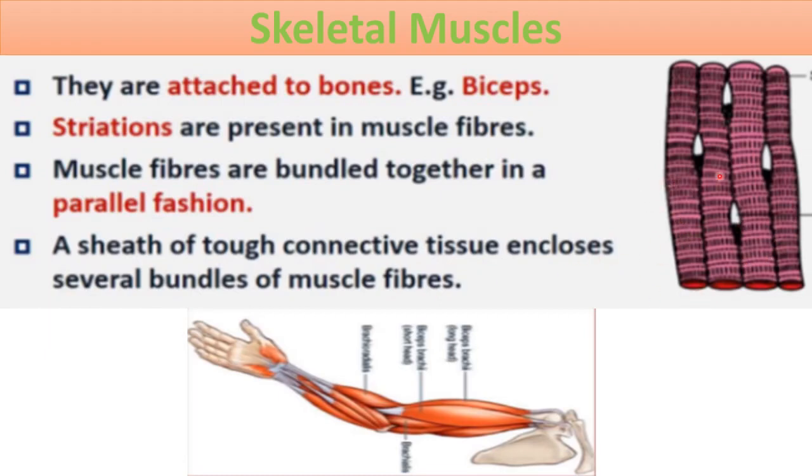These muscles are voluntary because we can move our limbs, our hands and legs, according to our wish. So skeletal muscles are called striated muscles due to the presence of striations, and voluntary muscles because we can move them accordingly.